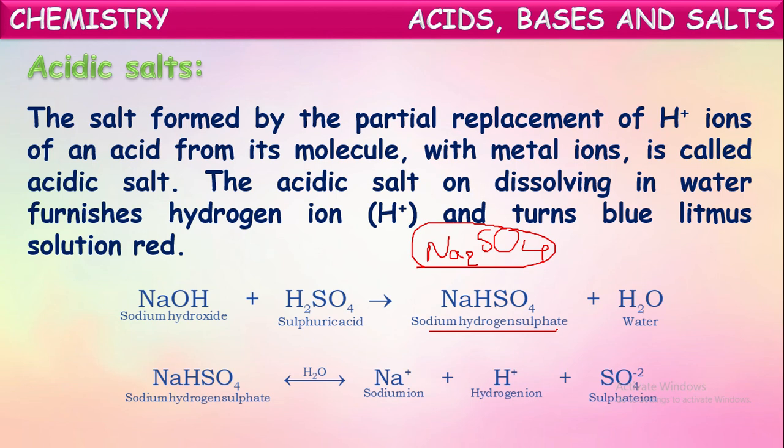So when this acidic salt is dissolved in water, it still produces certain hydrogen ions. We know generally acids release these H plus ions, but here this salt is also releasing these H plus ions. That is why this is called acidic salt.